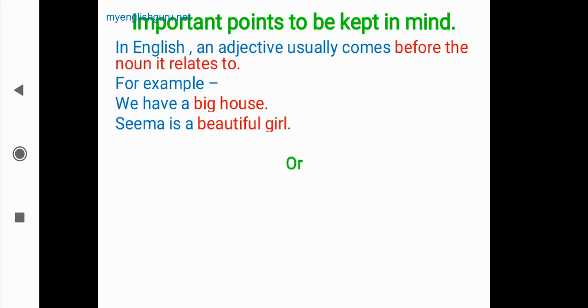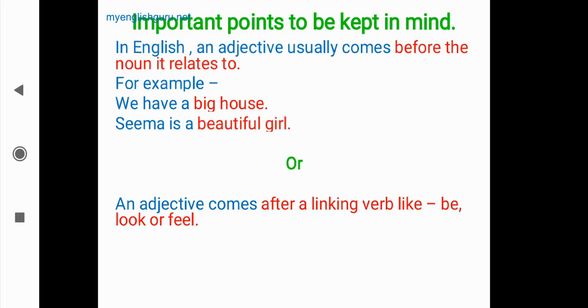Or, an adjective comes after a linking verb like be, look or feel. An adjective sometimes comes after a linking verb, means after a verb. Which kind of verbs are those? Verbs like be, look or feel. These types of verbs are followed by an adjective. Means after these verbs an adjective will appear, but generally it comes before the noun. So in the second type we'll see some sentences.